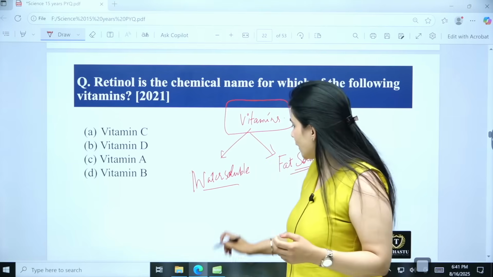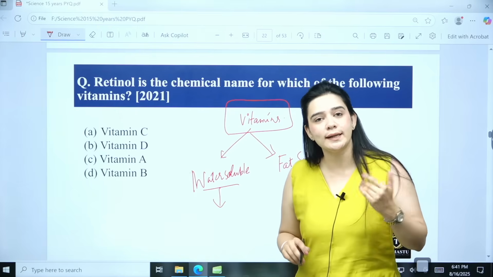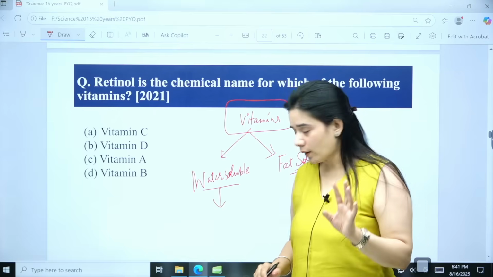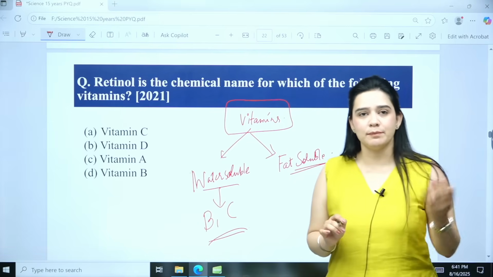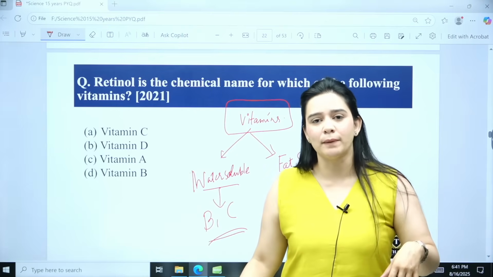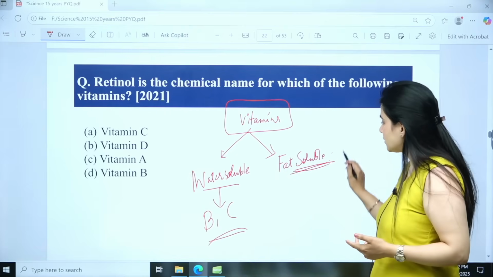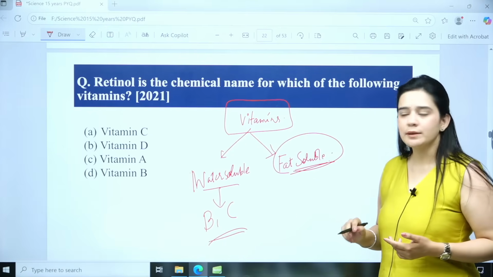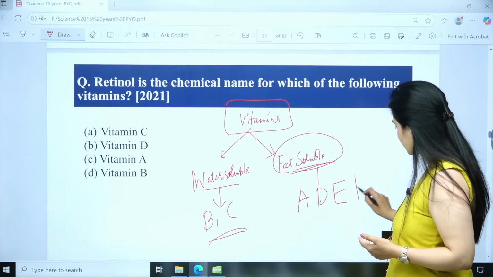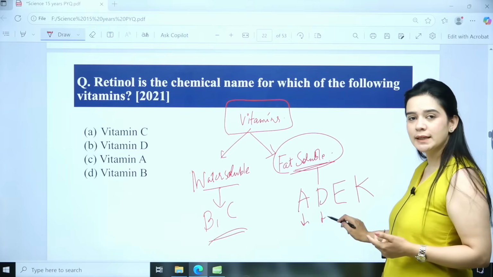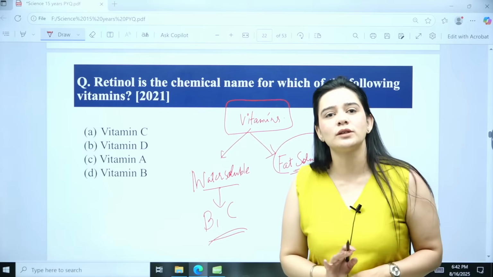Okay. So, we have two vitamins that come under the category of water soluble. You might get a question on that. That is vitamin B and C. B, when I say B, means the B complex, B1, B2, B3, B5, B7, B9, okay. And the fat soluble vitamins are A, D, E, K. You can always remember it like this, EDEC, meaning vitamin A, vitamin D, vitamin E, vitamin K. These are the fat soluble vitamins.